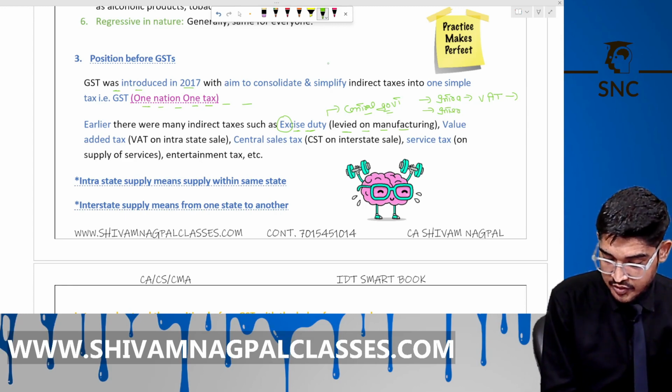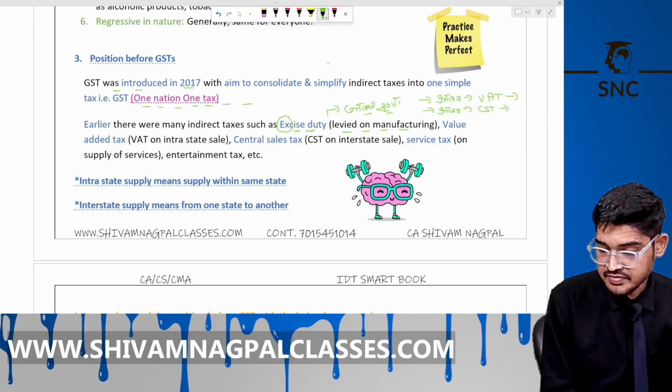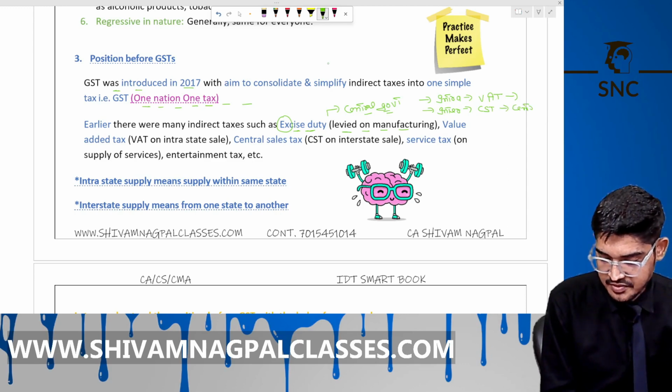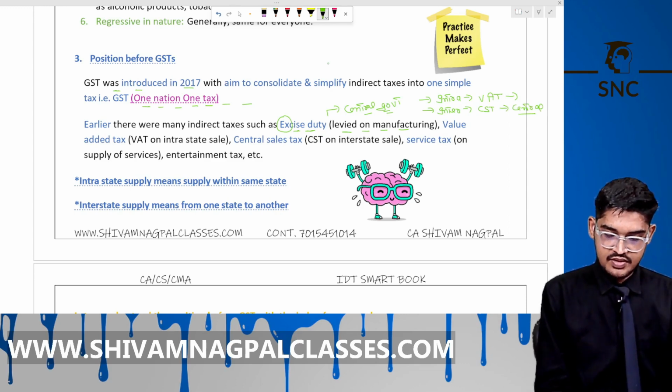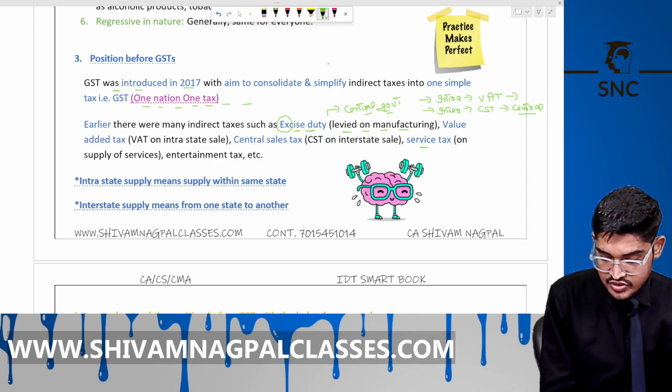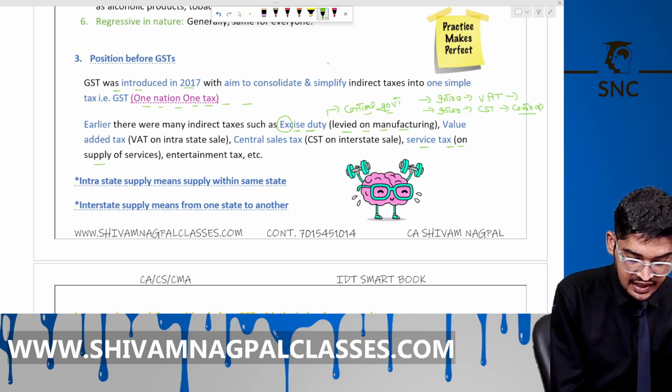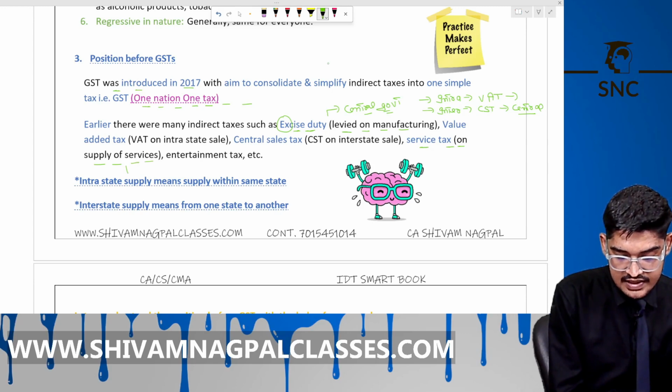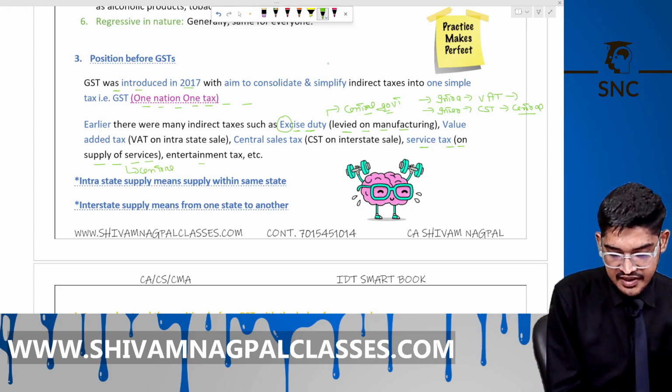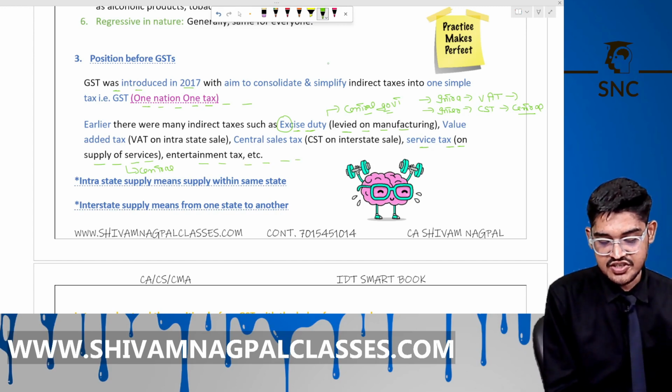Then you have to pay CST, central sales tax, on it. It will go to the central government. Next is service tax on supply of services, whether intra or inter. It will go to the central government. Then entertainment tax and many more taxes before GST.